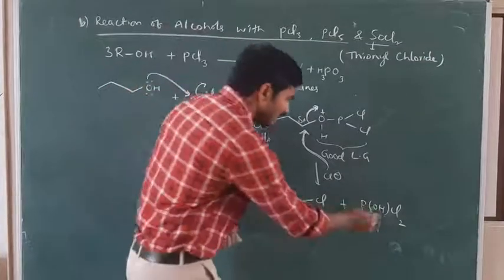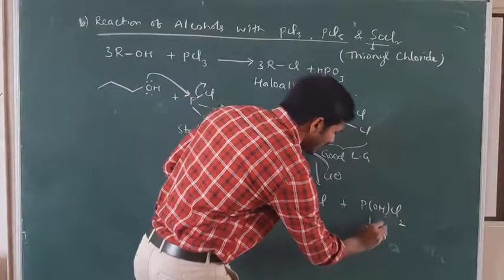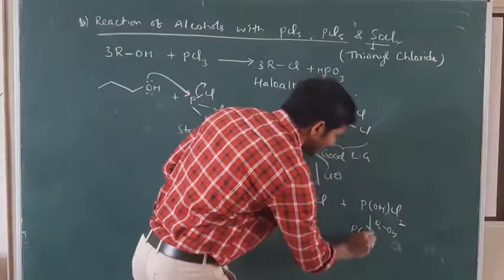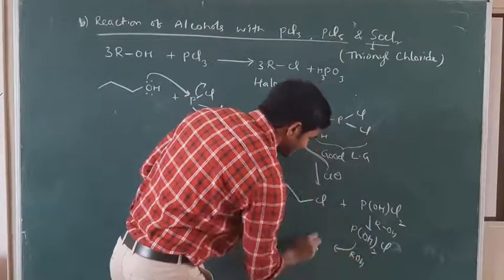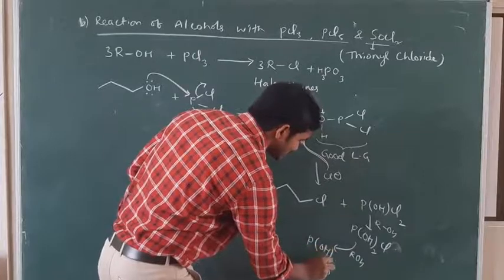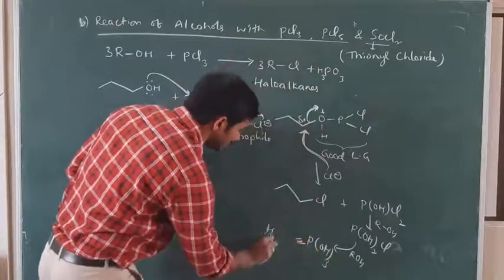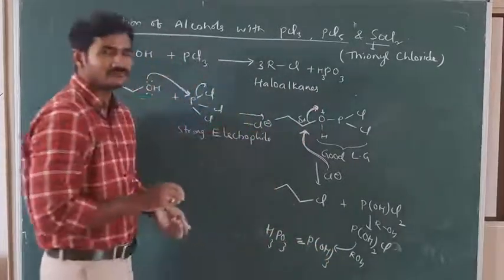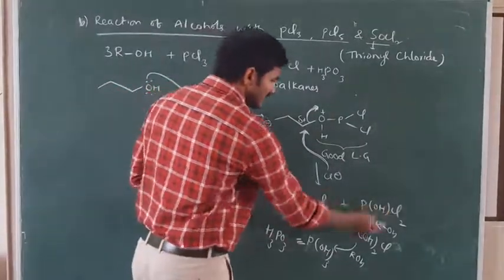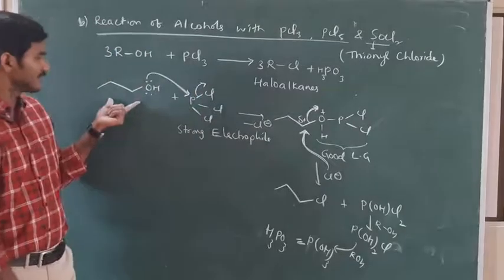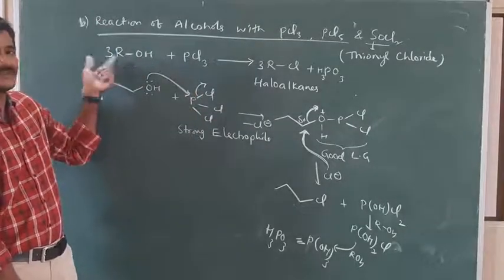If I take another molecule of alcohol, ROH, what do I get? P(OH)2Cl. If I take another alcohol, P(OH)3. This is nothing but H3PO3. Understood? With one molecule of alcohol I get POHCl2. But how many alcohols am I taking here? 3 molecules.